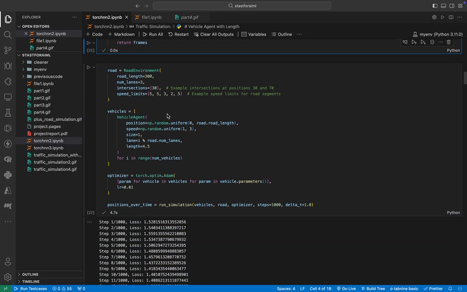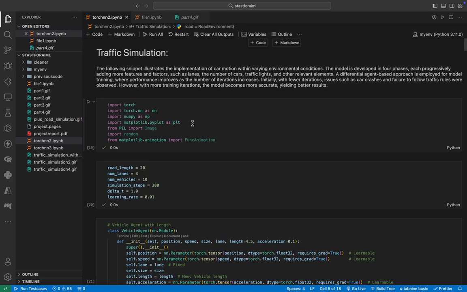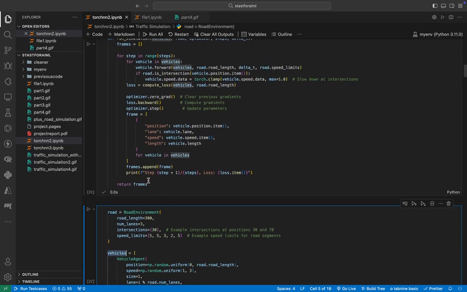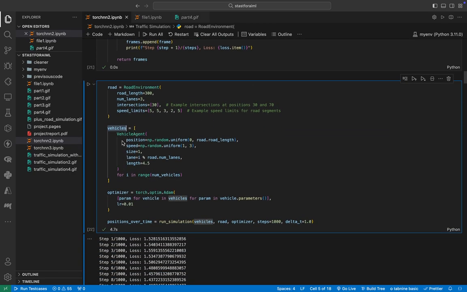Okay, so moving further, here we have created a road environment with a length of 300, number of lanes 3, intersection at 30. Like if the length is 300, then at 30 there will be an intersection, and at the intersection the speed of the cars would get less. Then these are the array of vehicle agents. As you can see, the number of vehicles is defined here. We have 10. So 10 different vehicle agents are created and stored in this array.